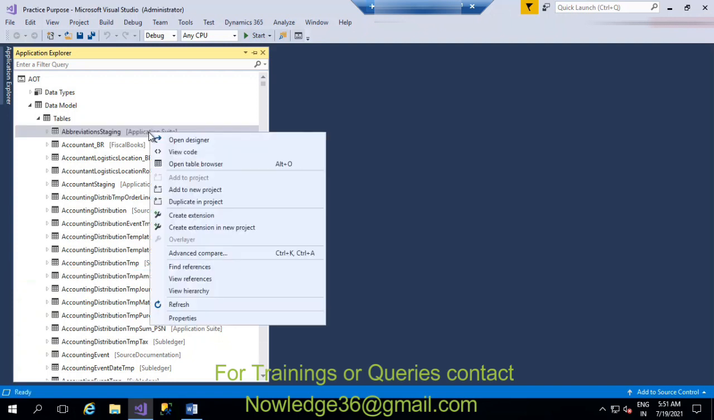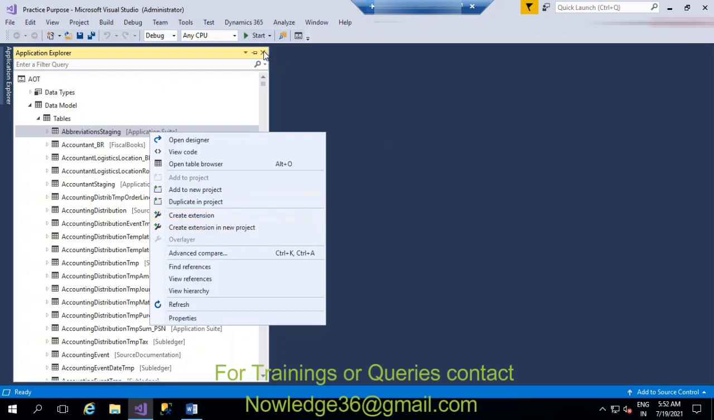So here what you can see is that you can directly create an extension, but the overlaying concept we don't use here, because that is already disabled. So you can create an extension of this particular table and add the objects whatever you need, according to your requirement, but you cannot edit the standard objects. This is the main difference.